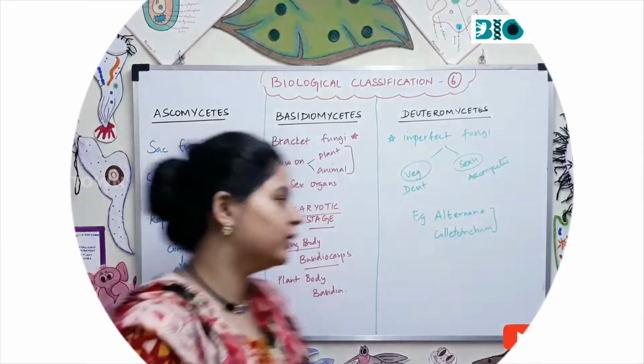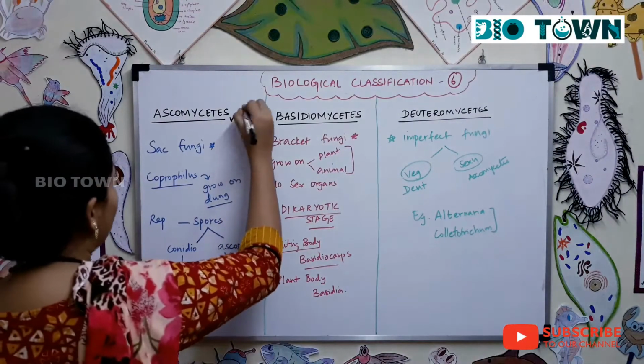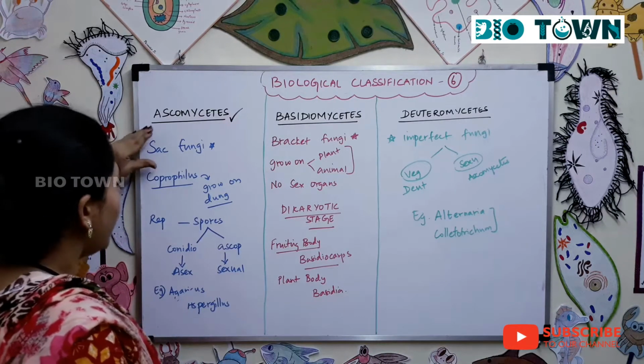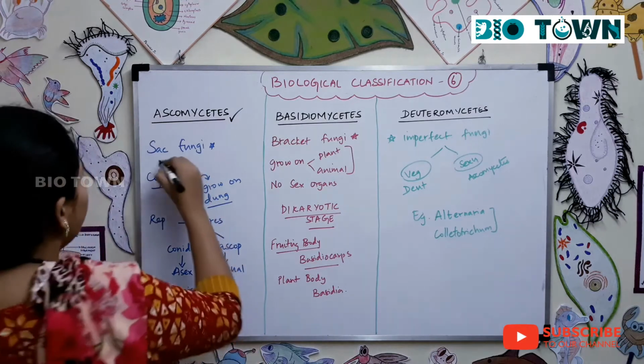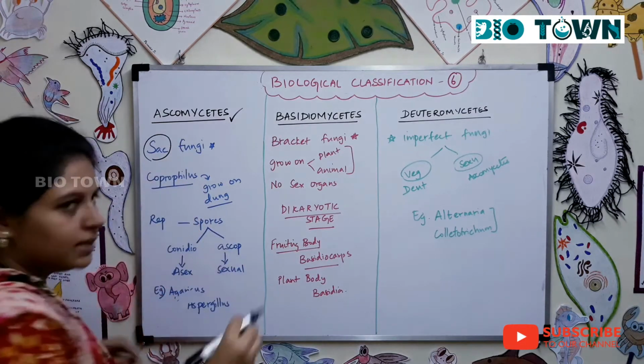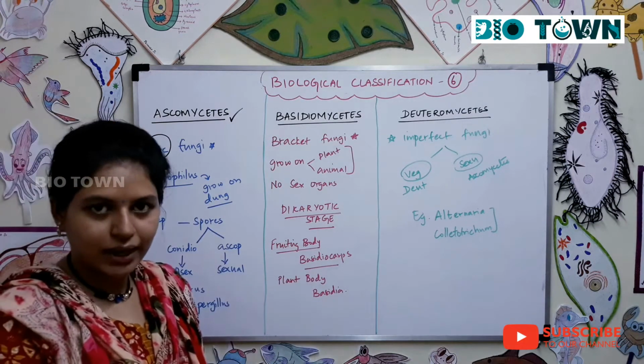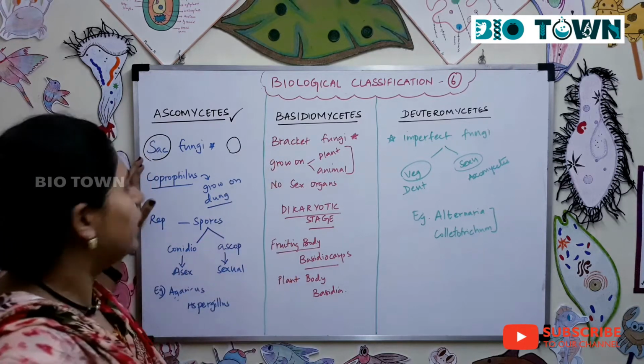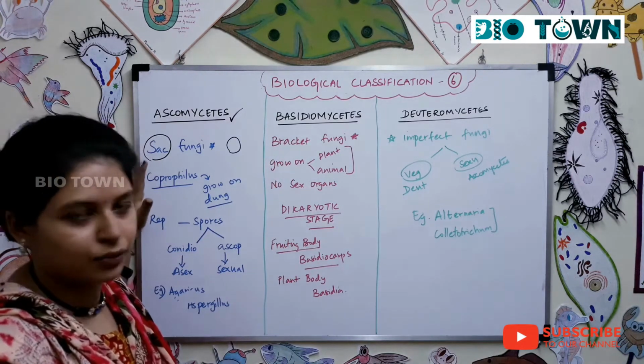Update. So we'll move on to the session. First is ascomycetes. Now this fungi, you call it sac fungi because they resemble a sac, a spherical body this way, and that's why they are called sac fungi.